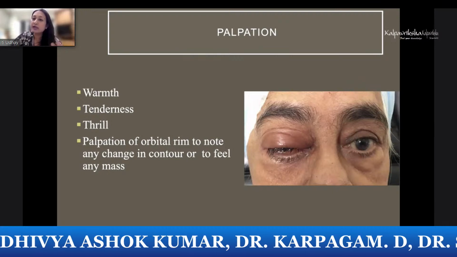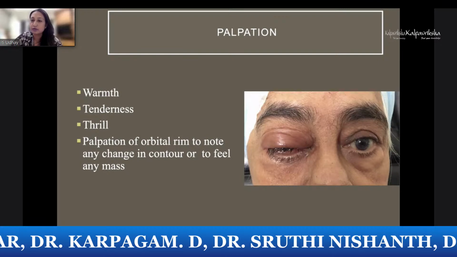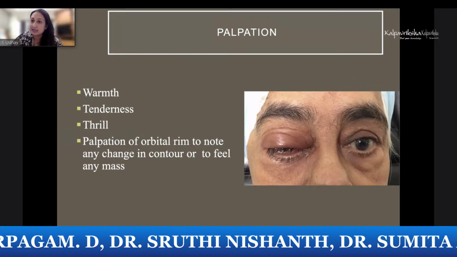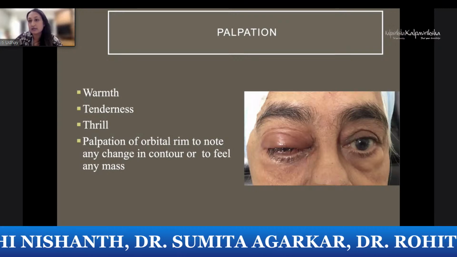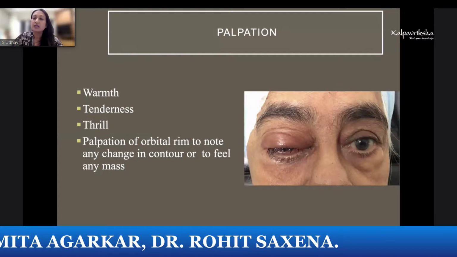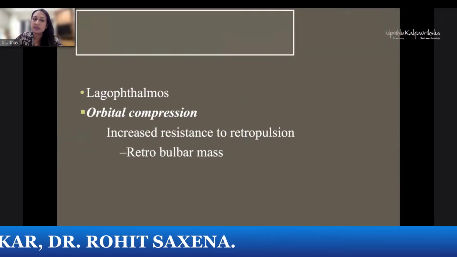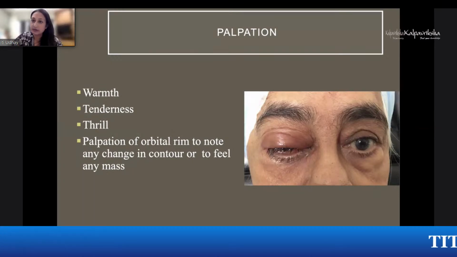Now, when you palpate, you first look for warmth and tenderness, because if you go on and do finger insinuation or other things, that can itself increase the temperature. And if you do that first, definitely the examiner knows that you're not looking for the warmth and tenderness. So look for warmth and tenderness first. Look for a thrill, and then you do the finger insinuation or palpate the orbital bone.